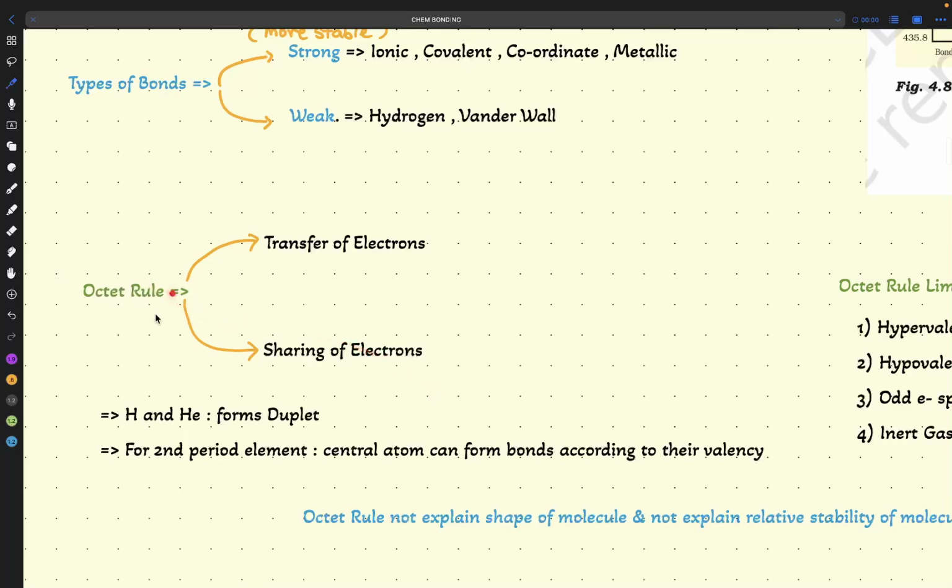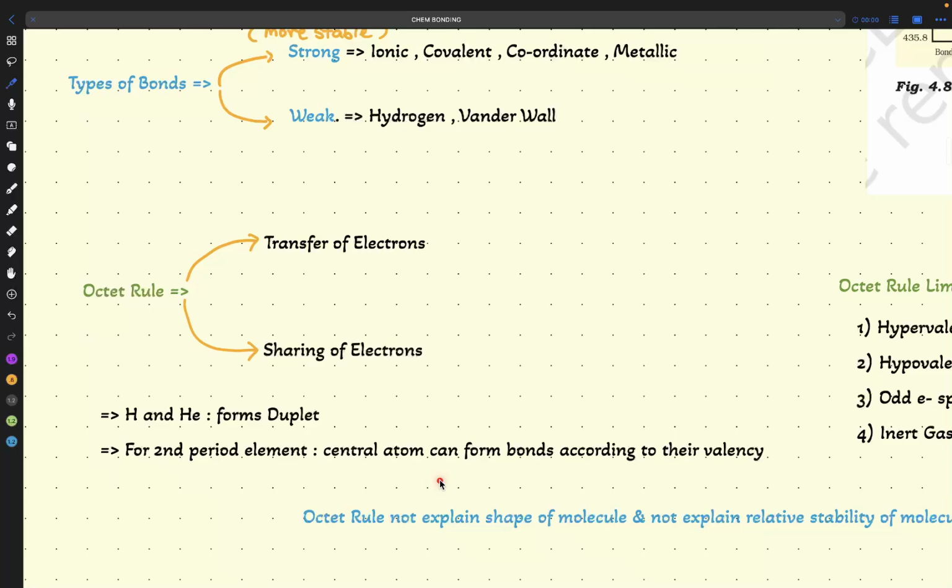When the octet rule was formed, we know that atoms can combine to complete their octet. It is very important because atoms combine. Let's say we have an A atom and a B atom. They combine together and form a chemical bond to do what? To follow the octet rule. What is the meaning of octet rule? Again, to fill the 8 electrons in the valence shell.